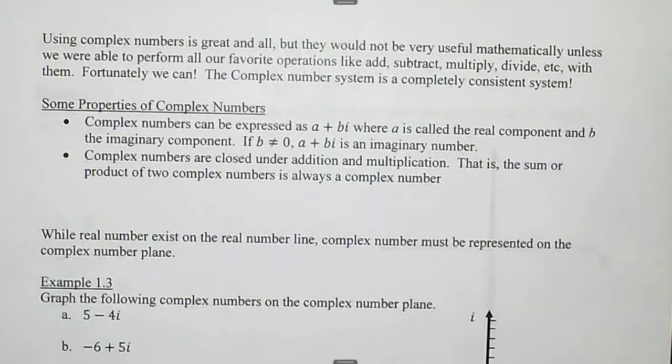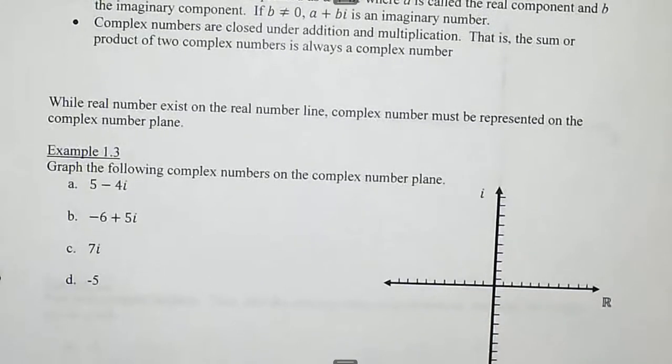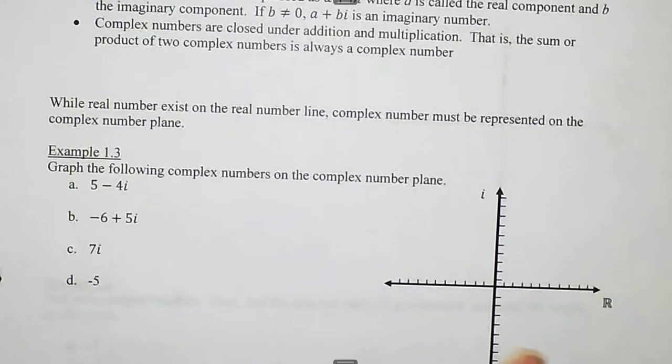That is, the sum and product of two complex numbers is always a complex number. While a real number exists on the real number line, we've been dealing with number lines. We deal with them with inequalities. You learned about them in middle school. You may have even had a math teacher that decorated their entire room with a real number line. Negative numbers to the left, positive numbers to the right. Imaginary numbers cannot fit on a number line.